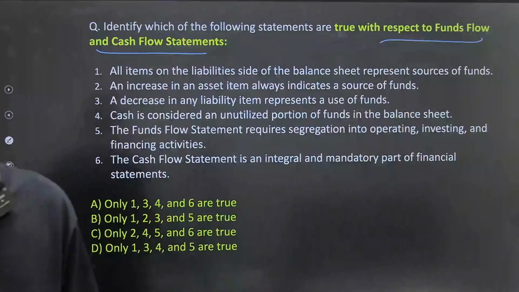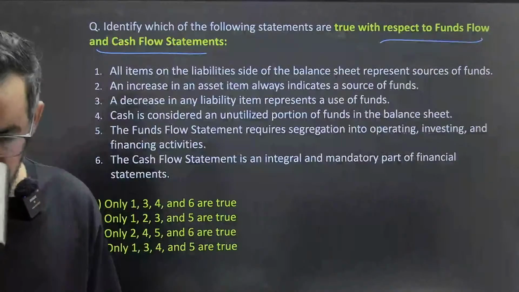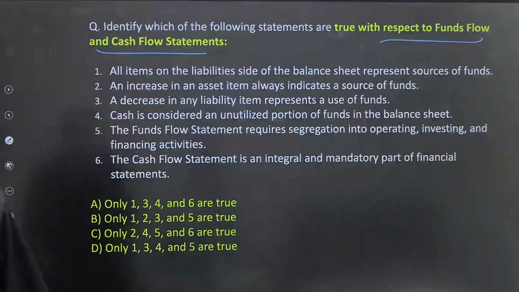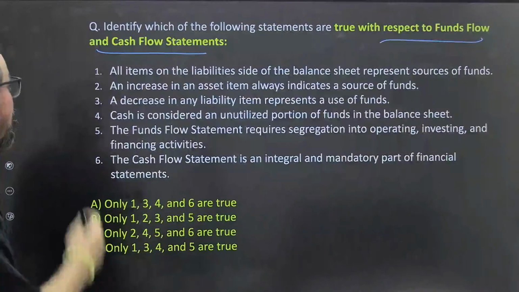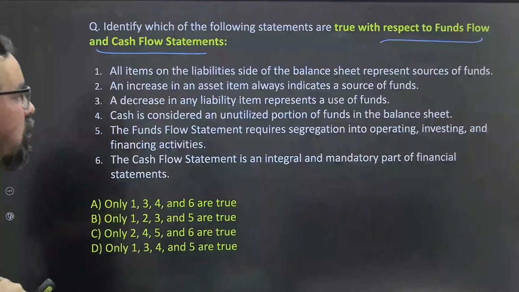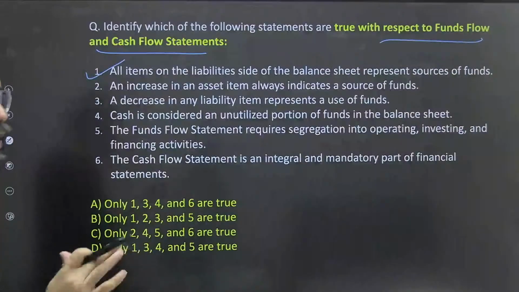So cash flow and fund flow statement. Cash flow and fund flow statement. Okay, so what will be your correct answer? Anyone who wants to give a try to this particular one? So all items on liability side of the balance sheet represent the sources of funds. Okay, sources: liabilities are sources of funds, we have discussed this many times.